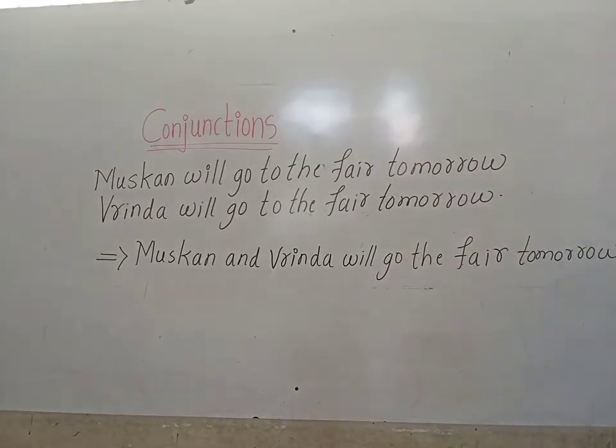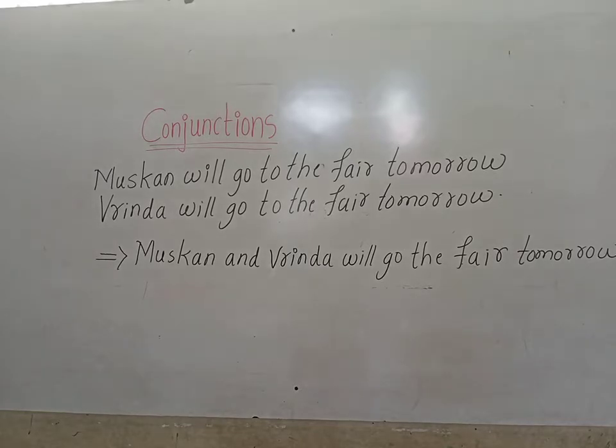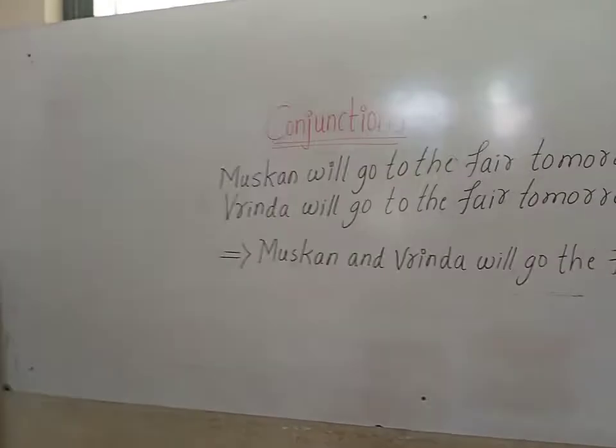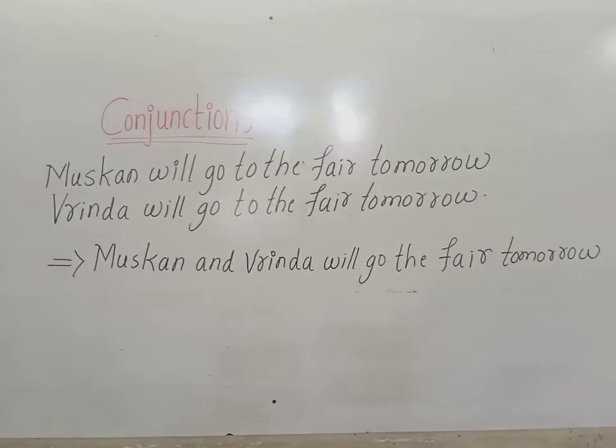So here we don't need to use two sentences. We can join and write as one sentence, children.